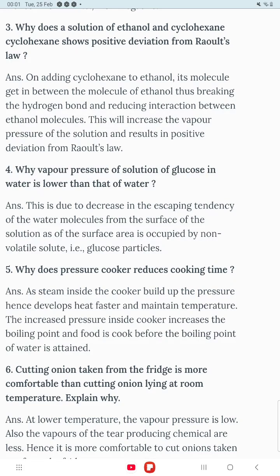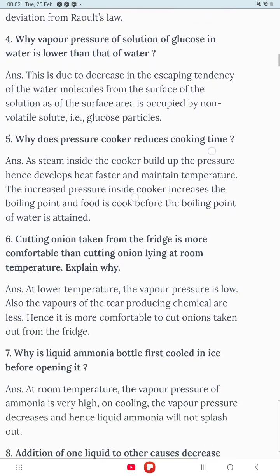Similarly, question number 3: why does a solution of ethanol and cyclohexane show positive deviation from Raoult's law? On adding cyclohexane to ethanol, its molecules get in between the molecules of ethanol, thus breaking the hydrogen bonds and reducing the interaction between ethanol molecules. This will increase the vapor pressure of the solution and result in positive deviation from Raoult's law. So if you add these two, the vapor pressure is going to increase and that is going to show the positive deviation.